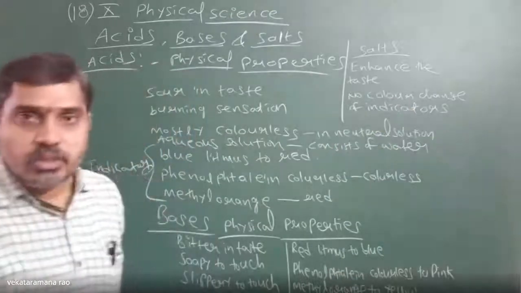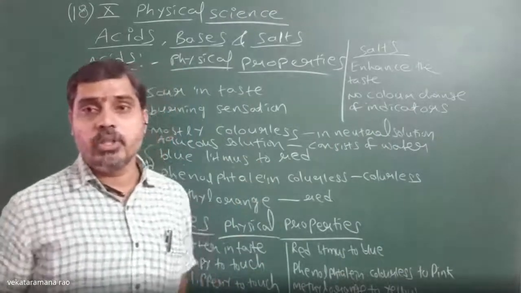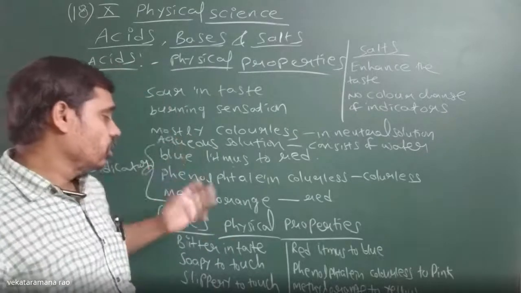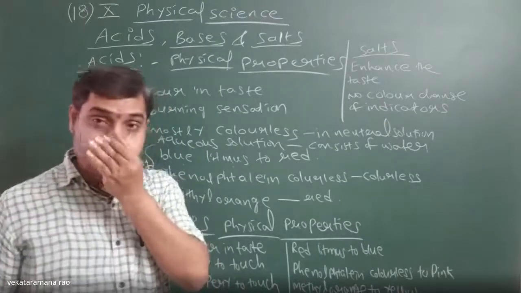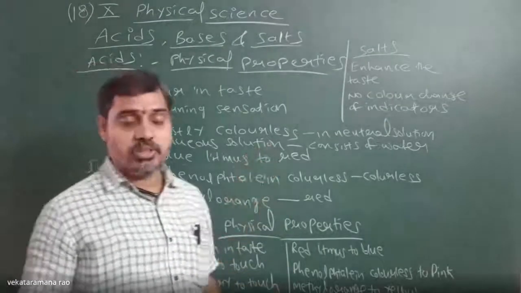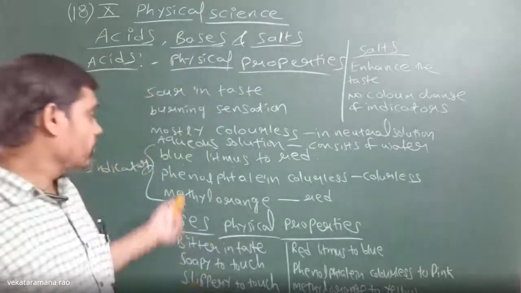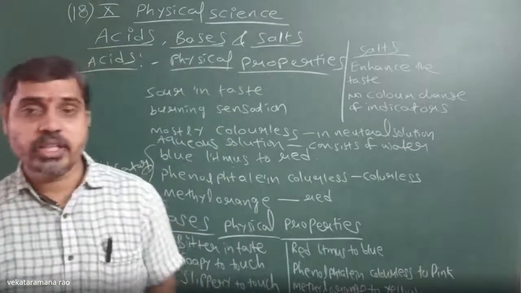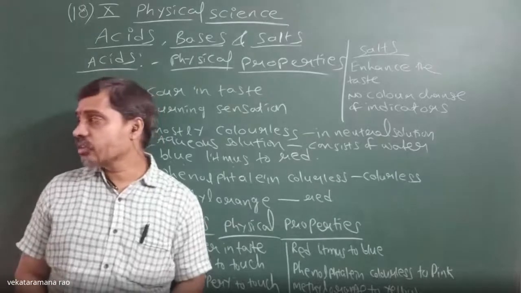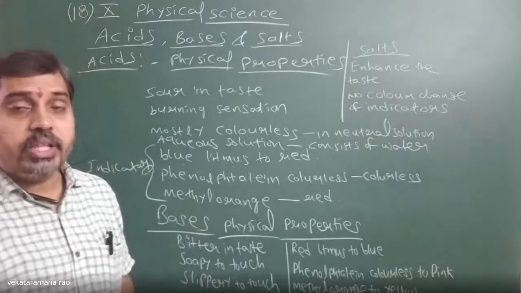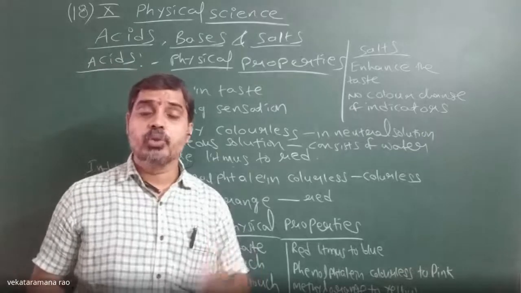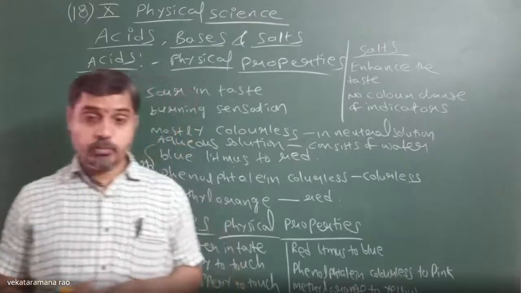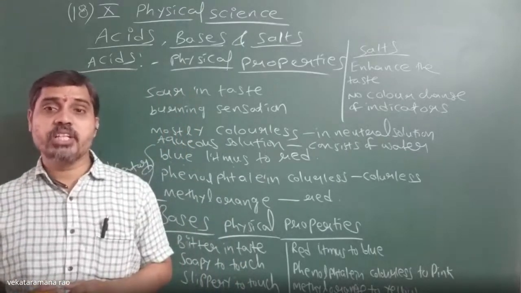Like this, we have a summary of a few points regarding what we are going to learn. What are acids and how can you identify them, what are bases and what are salts. What are blue litmus paper, phenolphthalein indicator and methyl orange indicator? All these are indicators. So what are indicators? Indicators mean substances whose color will change when they are made to react with acids, bases and salts.